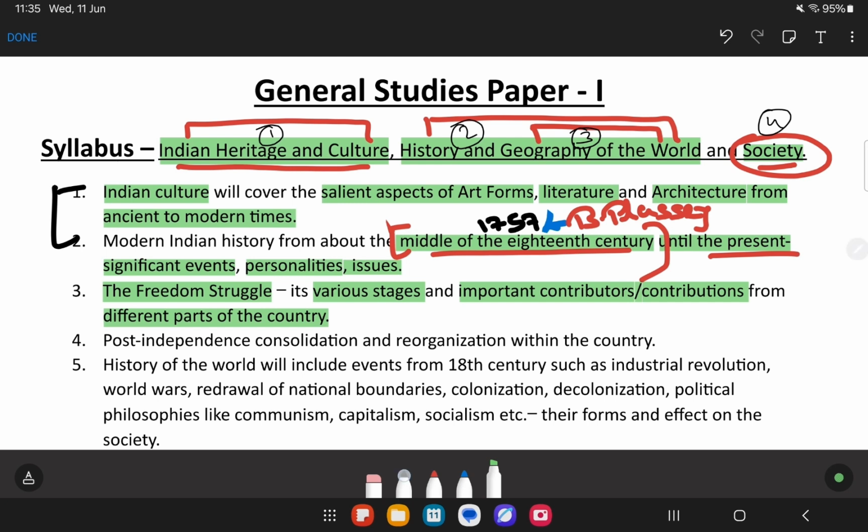So this entirely is our modern history syllabus. Now this is art and culture. This is modern history. Next is post-independence consolidation and reorganization within the country. So this is our post-independent syllabus.